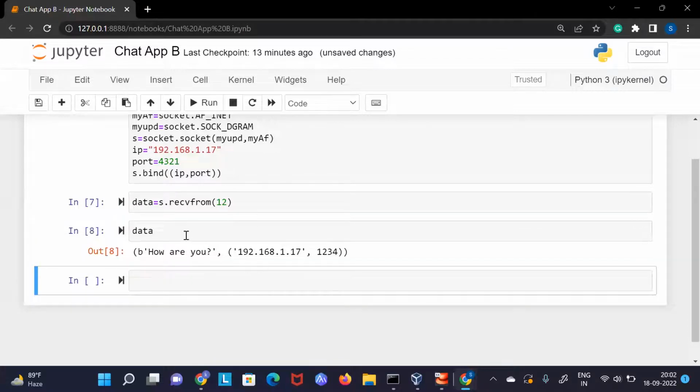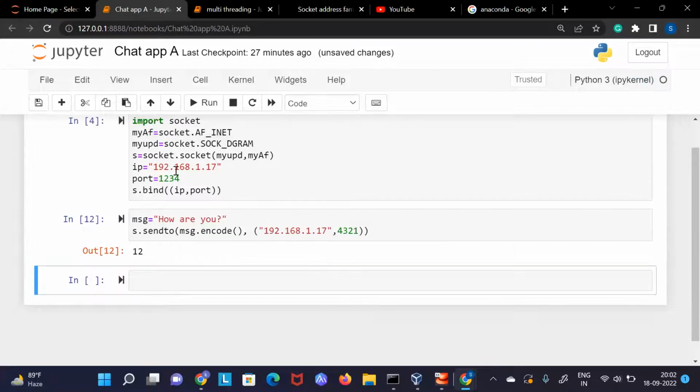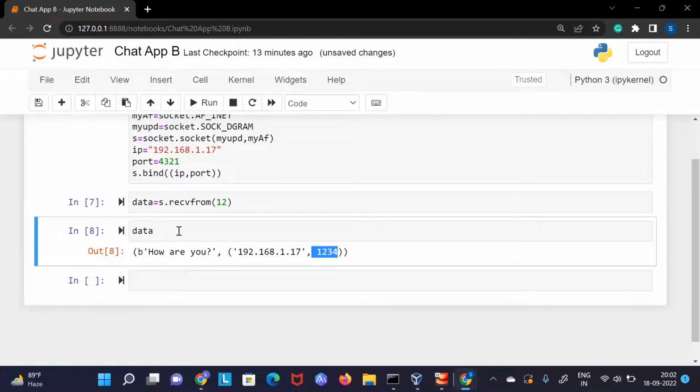If I paste here, you can see the type of data we have received. It says I have received the data, How are you, defined in bytes. And I have received this data from this particular IP and this particular port number. This port number is of A, not of B. So basically in the data, we are receiving two things: the data as well as the IP and port number.